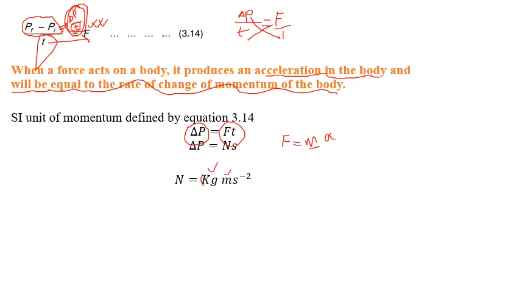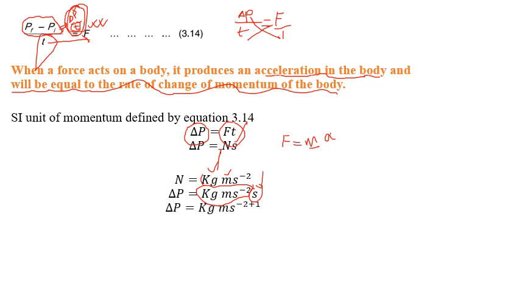Since both are multiplied, both units are also multiplied. So can I write kg meter per square second in place of the unit Newton? It will be kg meter per square second multiplied by second, and this second will remain as it is, right?